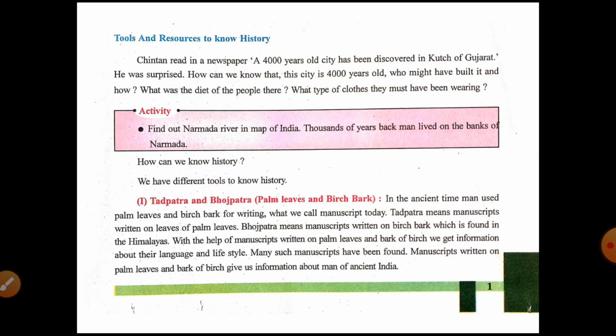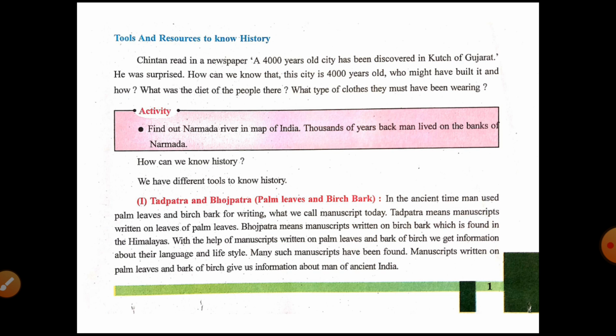So Chintan read in the newspaper that a 4000 years old city was discovered in Kutch of Gujarat. He was surprised how people came to know that the city was exactly 4000 years old, what kind of food the people ate, what kind of clothes they wore. How can we know history? We have different tools to know history. It is with the help of different tools that we come to know about history. So we'll see them one by one.